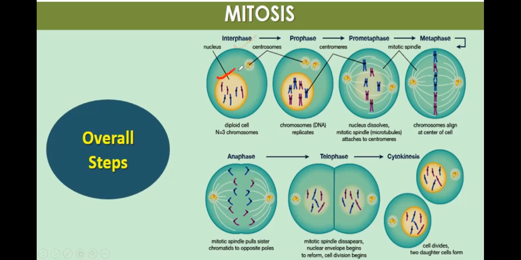This is the nucleus, and this is the centrosome. The centrosome splits in prophase and becomes 2. Chromosome DNA replicates. Here there are single chromatids. They will replicate and their sister chromatids will also be produced. The chromosome content goes from 2C to 4C.